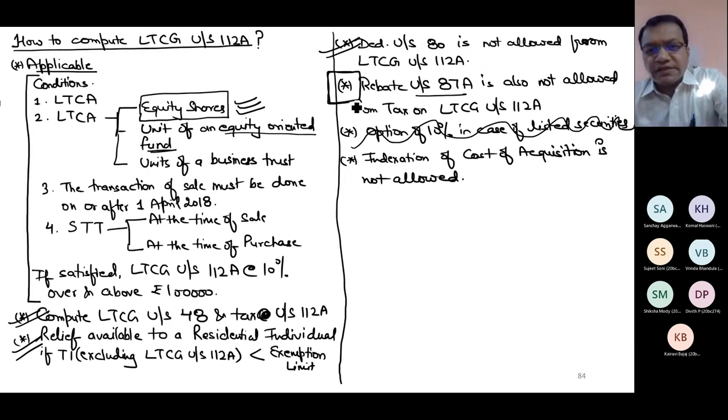Now rebate under section 87A is not allowed from that tax which you have computed under section 112A. This point is new. Indexation of cost of acquisition is not allowed.